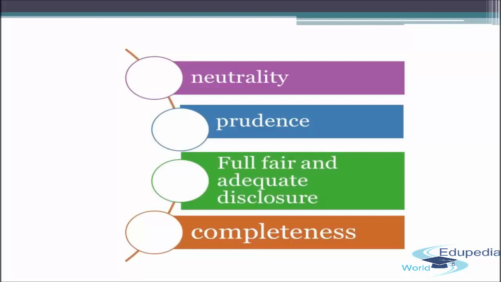Bias means if he thinks this information will make the financial statement look better, he will manipulate that information and present it, and if some information will not make the financial statement look good, he will manipulate it in such a way that it makes the financial statement look better. This should not be the case. The financial statement must be neutral and free from bias. Whatever is reality should be presented in the financial statement so that it does not influence the decision and judgment of the end users.